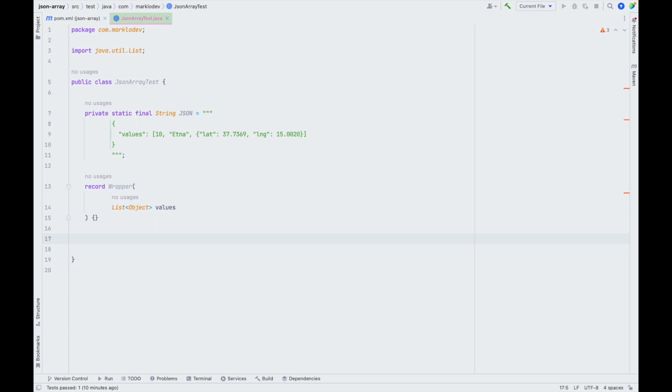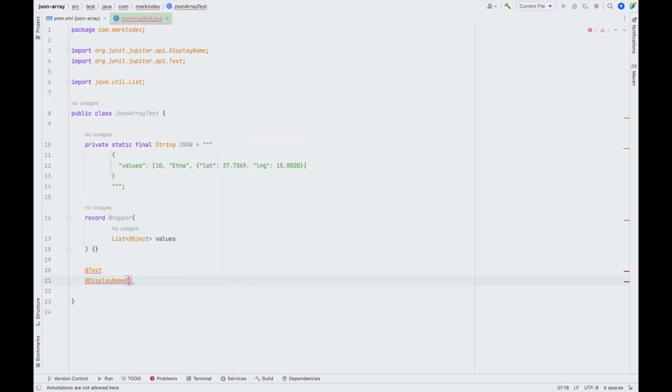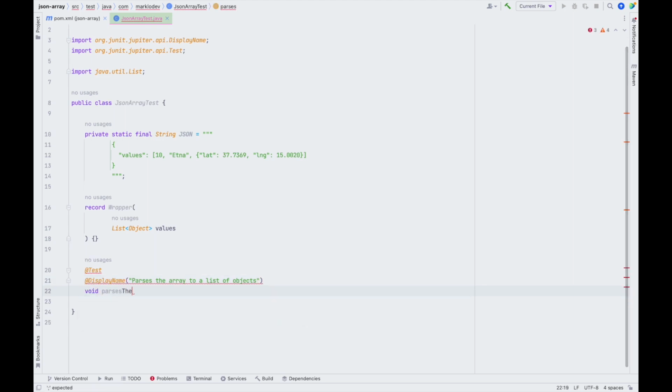And now let's create our first test. Let's name it parses the array to a list of objects. And inside our test, let's create an object mapper.